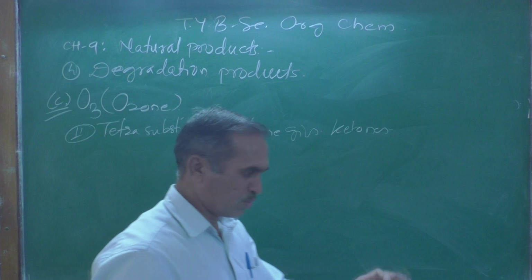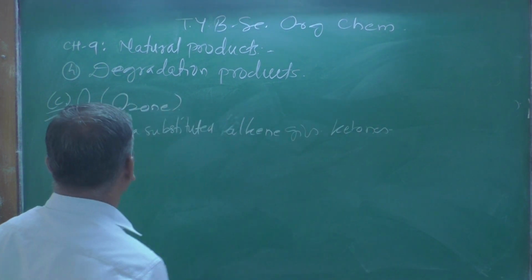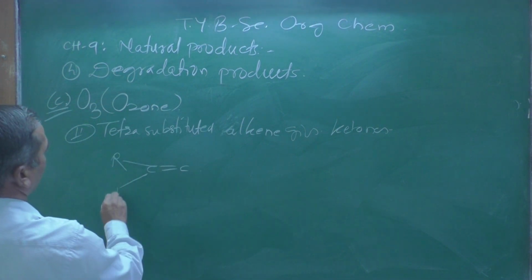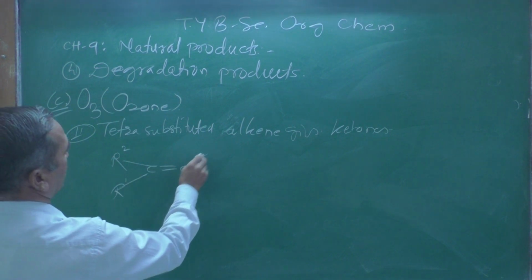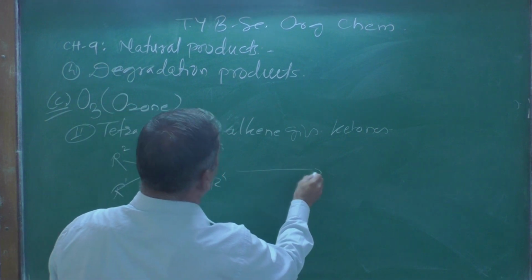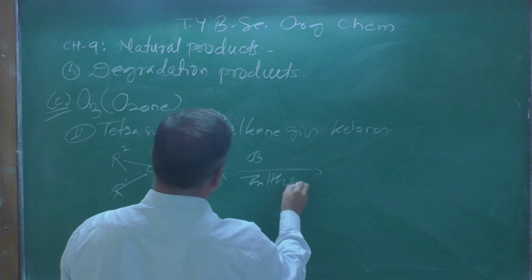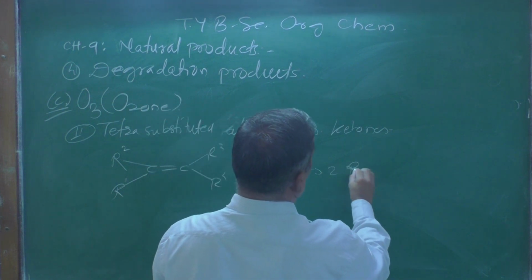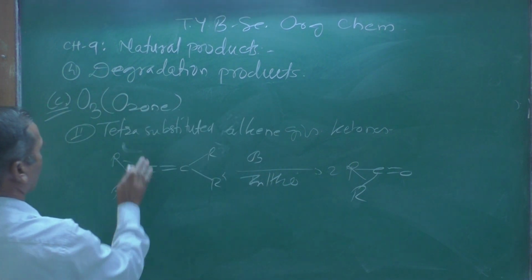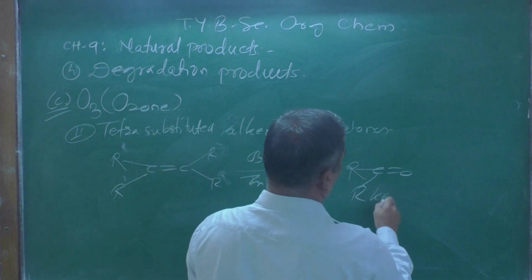Whenever ketones are obtained, that clearly indicates that a tetrasubstituted alkene is present. R, C double bond C, here R1, R2, then R3 and R4. When it is treated with ozone in the presence of zinc and water, it gives 2 moles of R, C double bond O, R. Here we just remove those designations; we only get ketones.